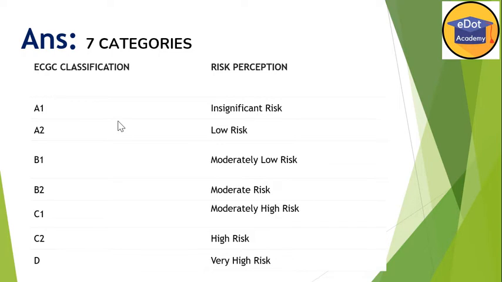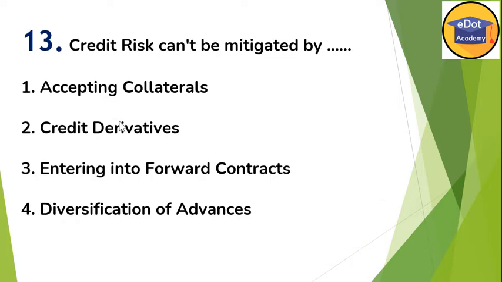Okay, now next question 13. Credit risk cannot be mitigated by which of the following factors? Accepting collaterals, credit derivatives, entering into forward contract, and diversification of advances. So if you see here, the option entering into forward contract will not reduce the credit risk.